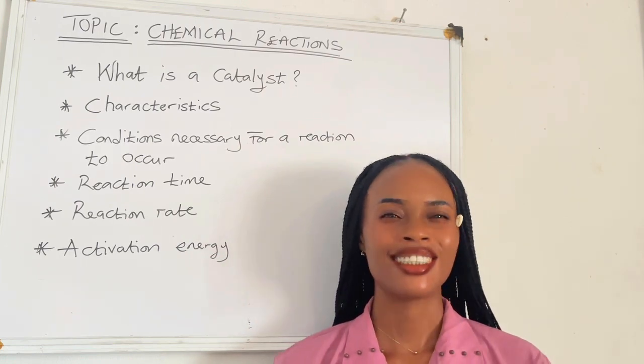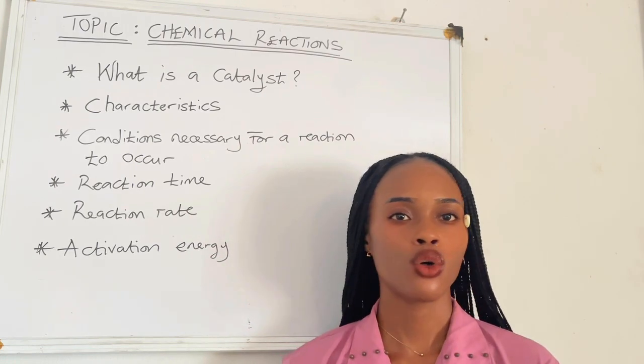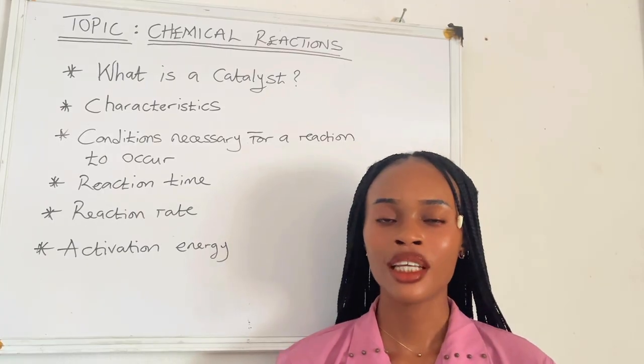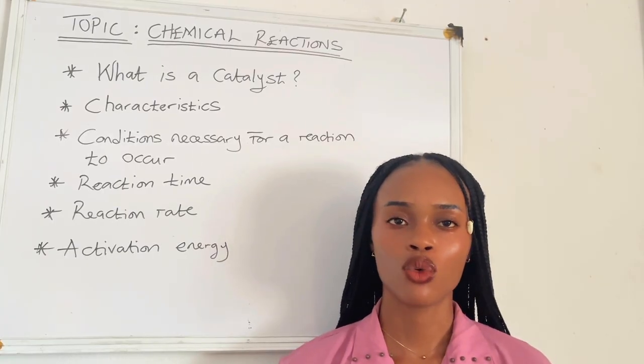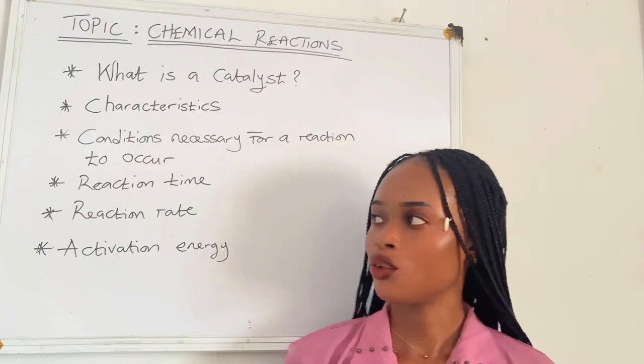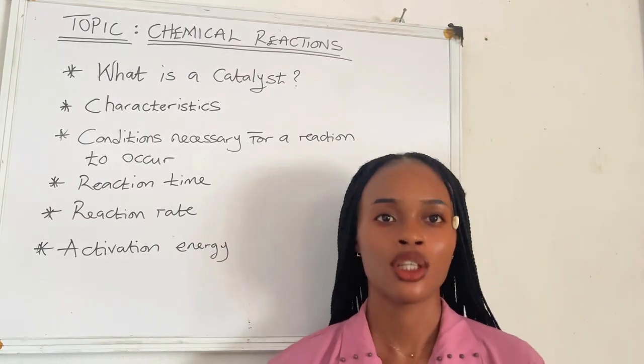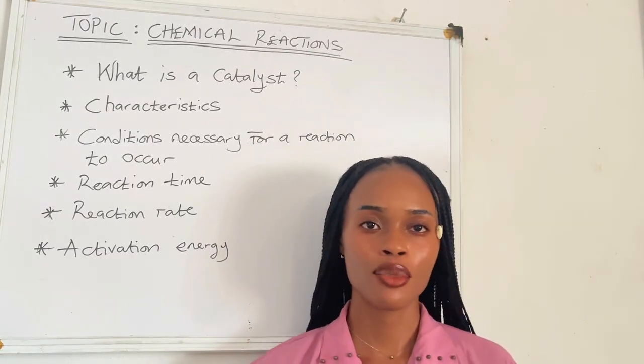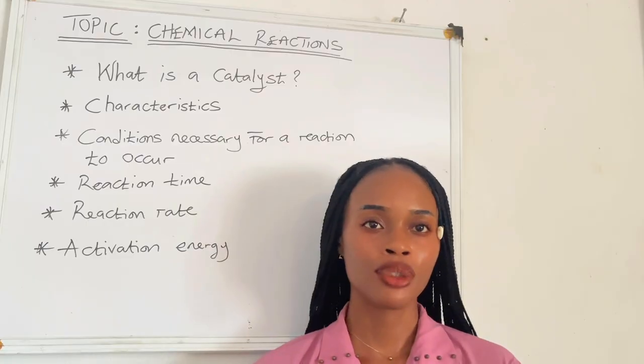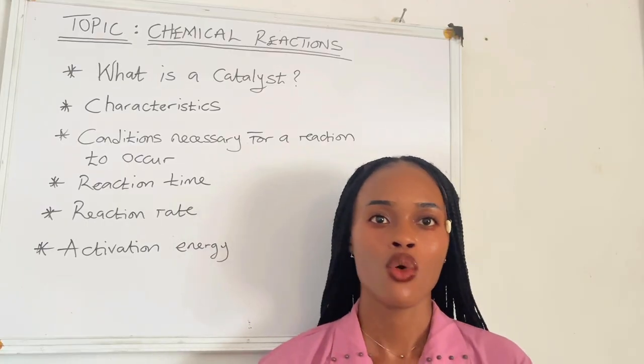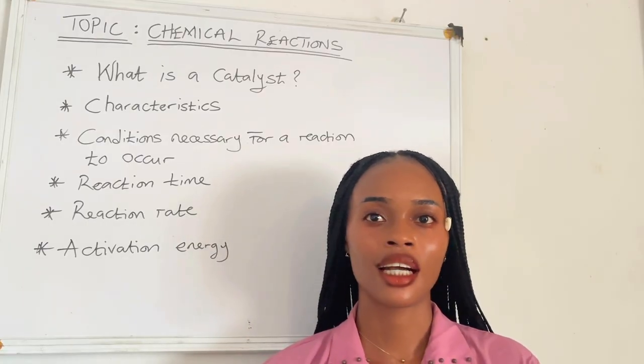A catalyst is not consumed during the course of a chemical reaction. It only alters the rate of a chemical reaction. So please take note. Any substance that when added to a chemical reaction alters or speeds up the rate of that chemical reaction, we refer to that substance as a catalyst.